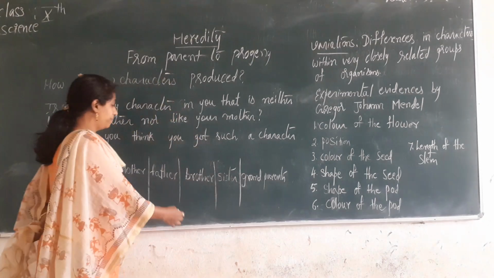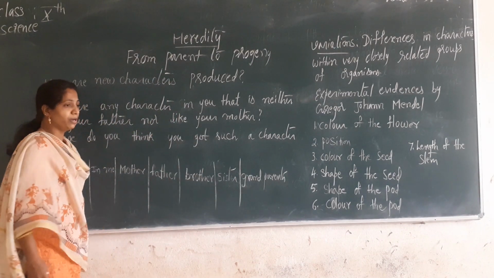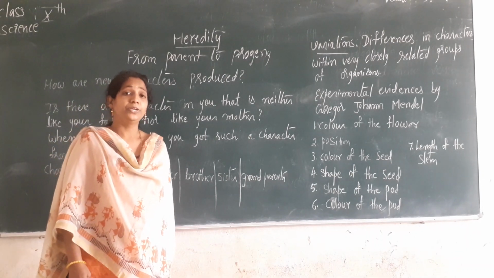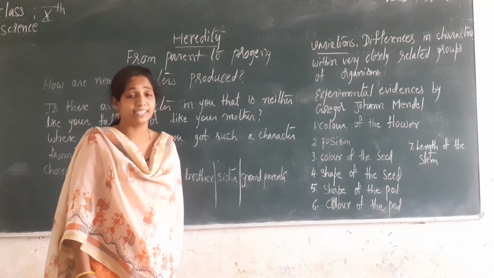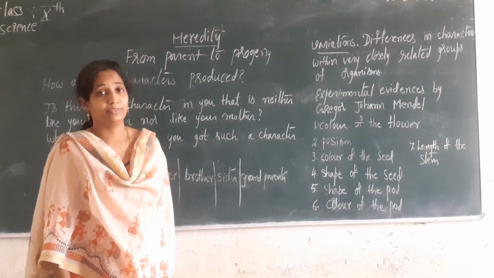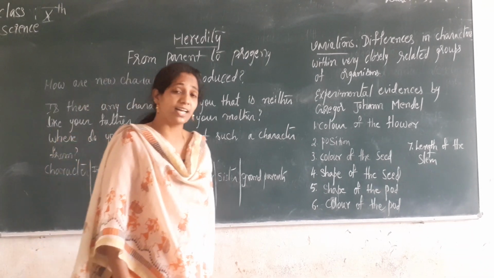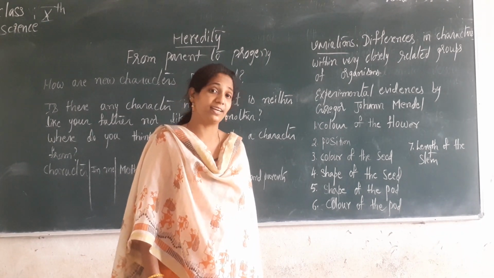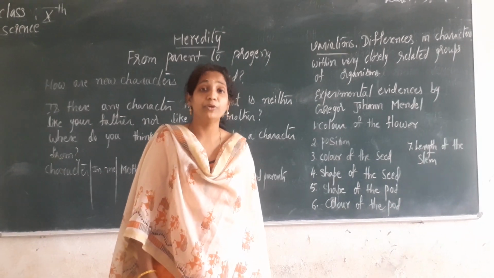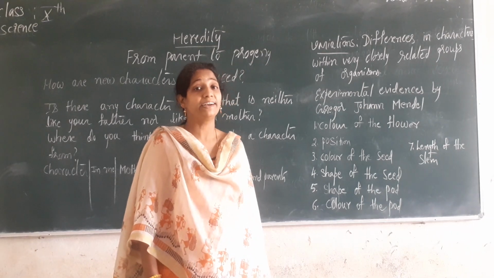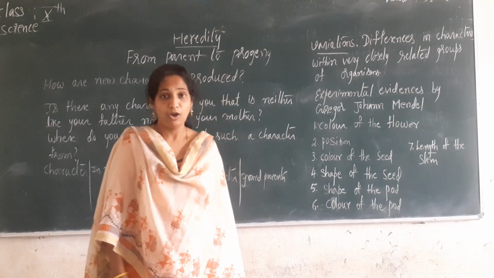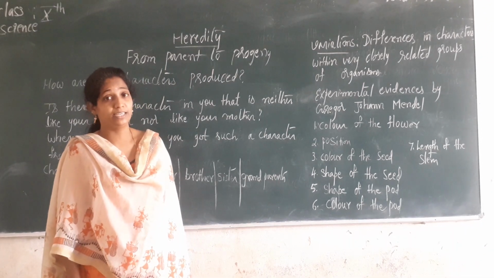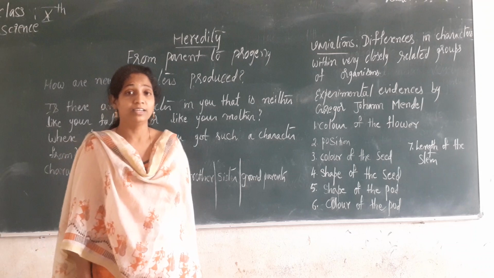You just make a table. Now after you make a table, what do you observe? Sometimes maybe your father is having curly hair and that is the reason you are having curly hair. Sometimes there is also a chance that your father is not having curly hair but you are having curly hair. The reason is your grandparents might have had curly hair, or their parents, your great grandparents, might have had curly hair.